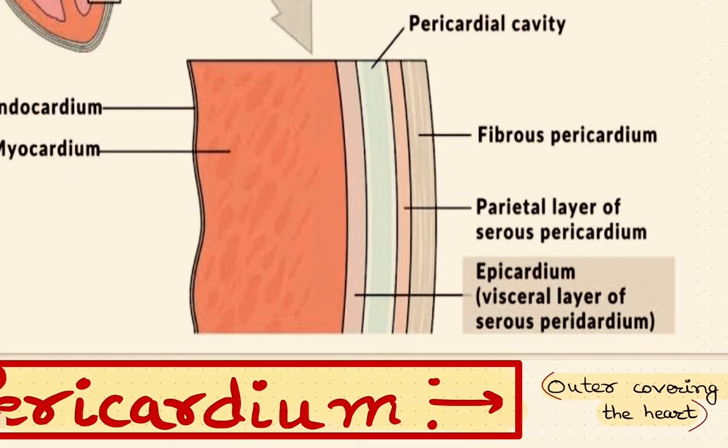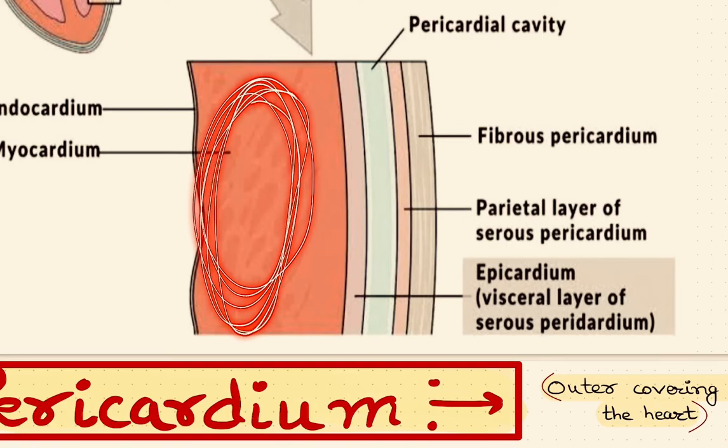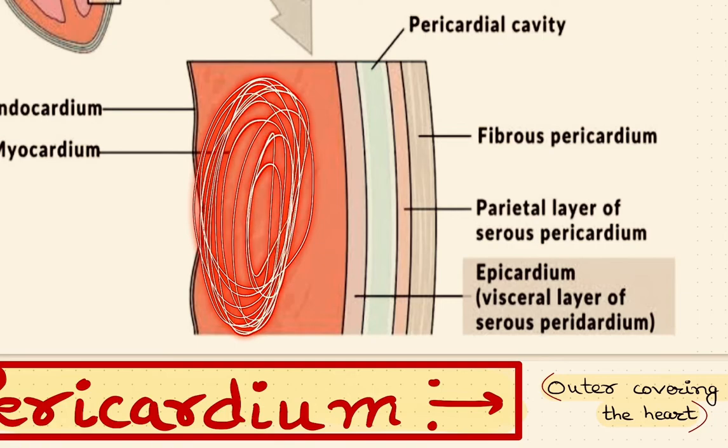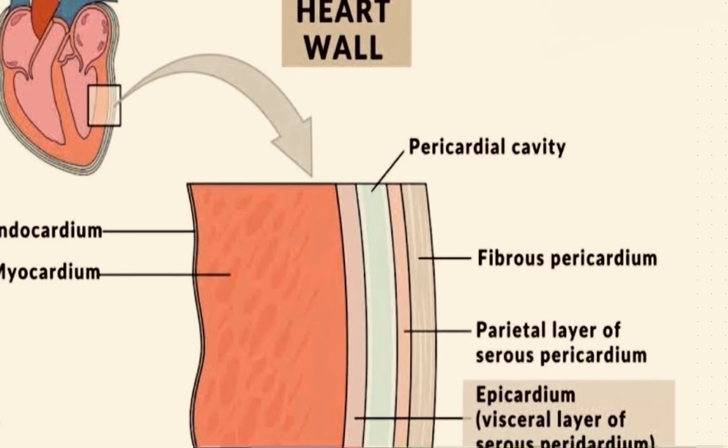visceral pericardium. Now after the parietal pericardium, we have the pericardial space where pericardial fluid is present, which reduces the friction between the heart layers. Then we have epicardium, which is the visceral layer of serous pericardium, or inner pericardium, we can say. Now after that we have myocardium, which has muscle fibers, contractile units, as well as conducting systems. It is responsible for the pumping action. And the last one is endocardium, which also goes with the blood vessel. So this was all about the heart wall.